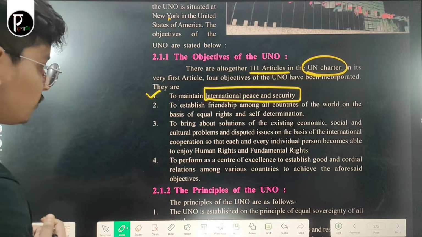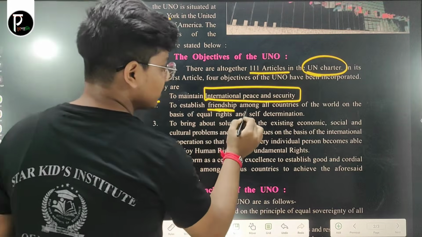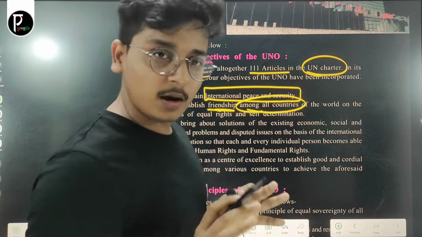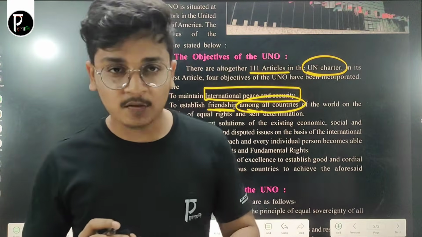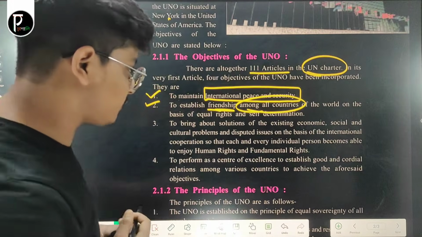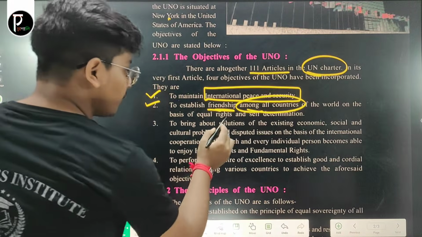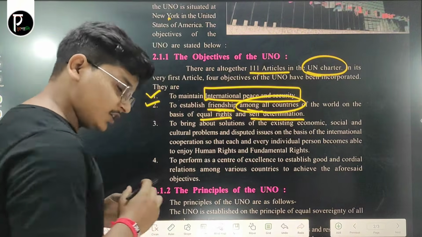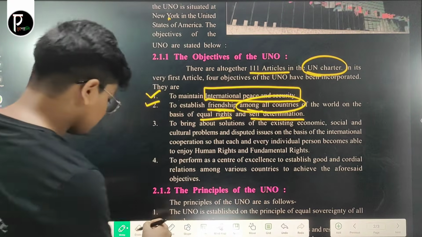Now, the second one is to establish friendship among all countries. Look, there are 193 countries. The main objective of the UNO is to establish friendly relations between the countries on the basis of equal rights and self-determination. Okay.